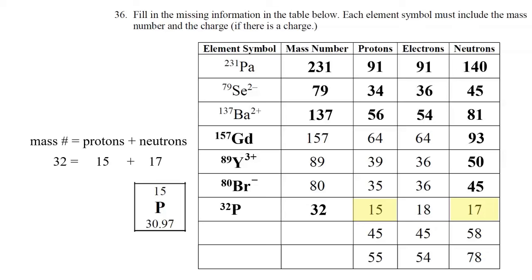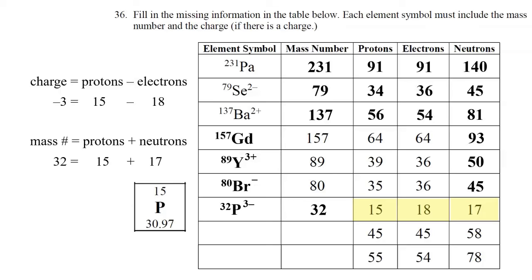This isotope of phosphorus is not the most common isotope since the average atomic mass is around 31, but that's okay. We use the information in the table even if that mass number doesn't match the average atomic mass on the periodic table. All right, does this have a charge? Let's take a look at the electrons. Yes, it has a charge because 18 is different than 15. It looks like this atom gained 3 electrons. So 15 minus 18 is negative 3. This has a charge of 3 minus, which we can put in the upper right corner as a superscript.